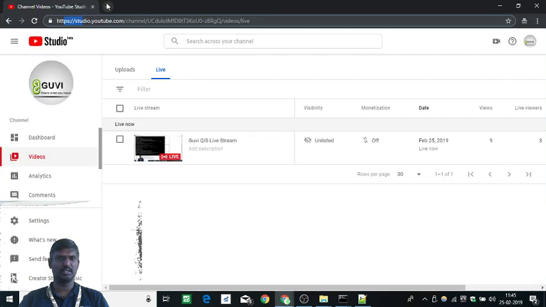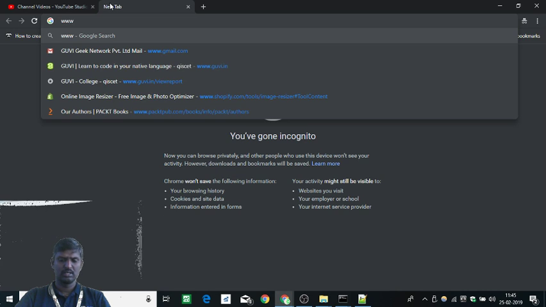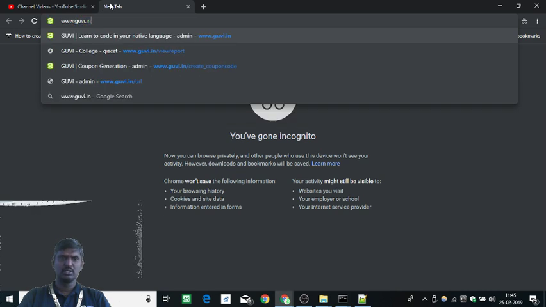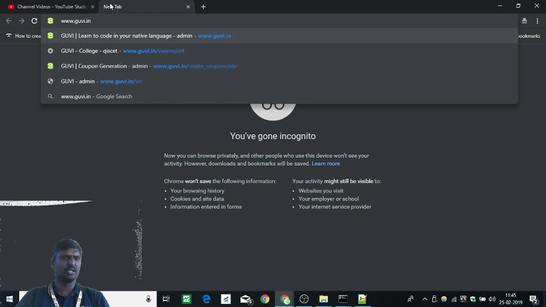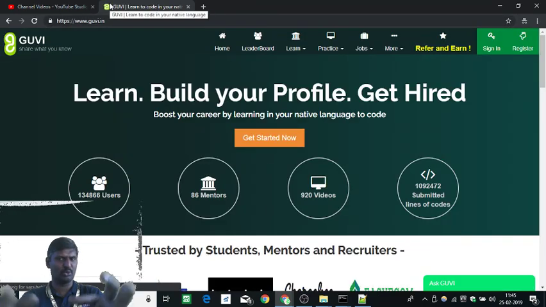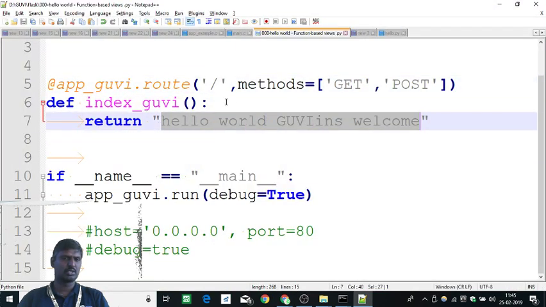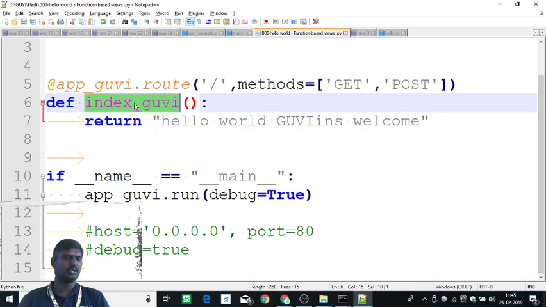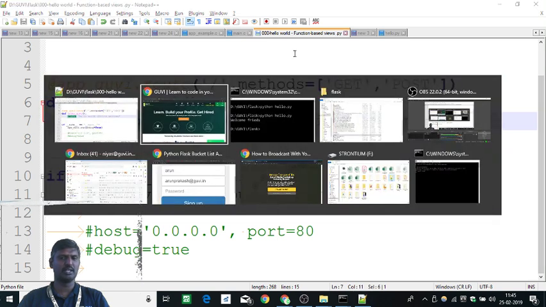For example, if I type www.guvi.in and nothing is defined after this, it's called the root folder, which means it has your home page. Our home page here just welcomes you guys. It has a function, and in that function I am returning something, the same example as what we did earlier.